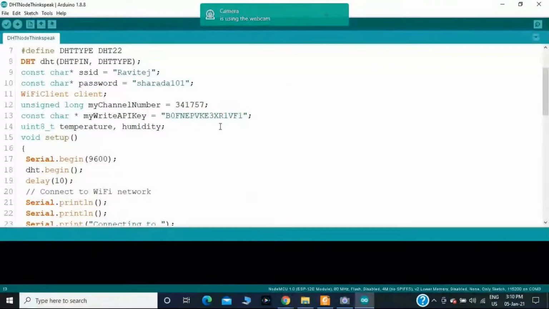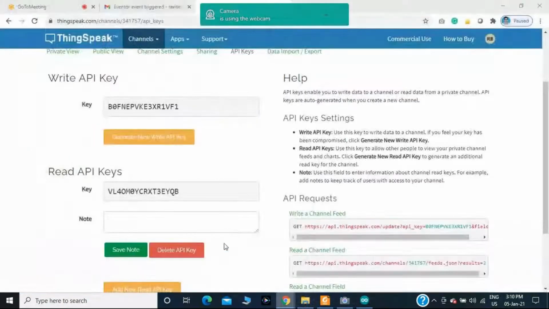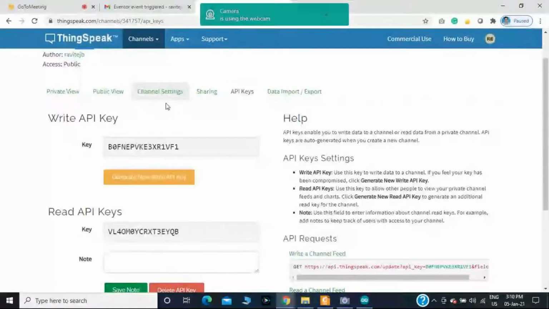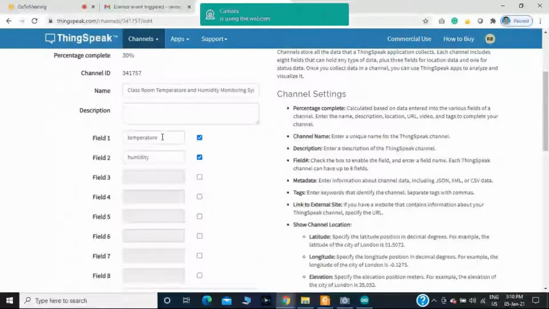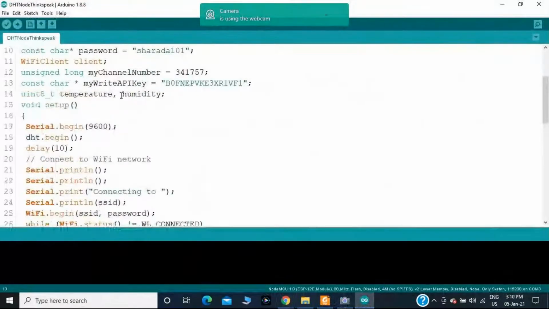And which are all the values you are sending? You should mention the field names. In the previous case, you have mentioned them in the channel settings. In the channel settings, you have provided two field names, temperature and humidity. The same thing you should mention in the example, temperature and humidity.